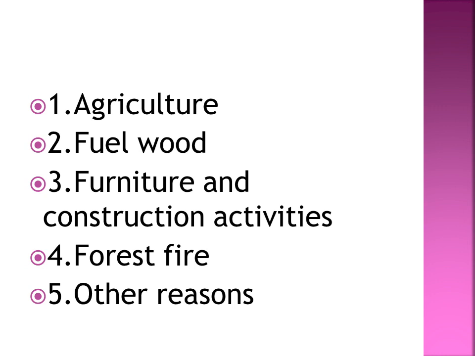Okay, so the agriculture is done in the forest, so that most of the forest area is destroyed because shifting agriculture is going on, and they burn, the slash and burn and the jumping, everything is going on in those forest areas, so agriculture is one of the main reasons for the destroying of forest. Okay, next one is fuel wood.